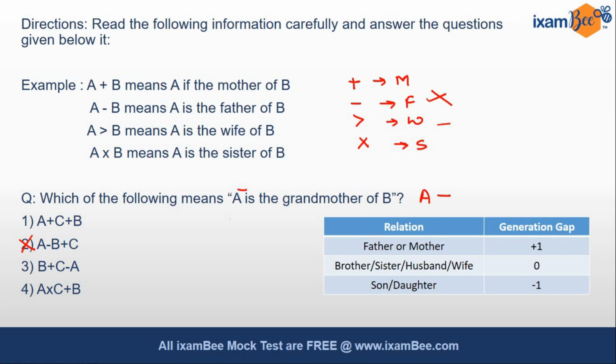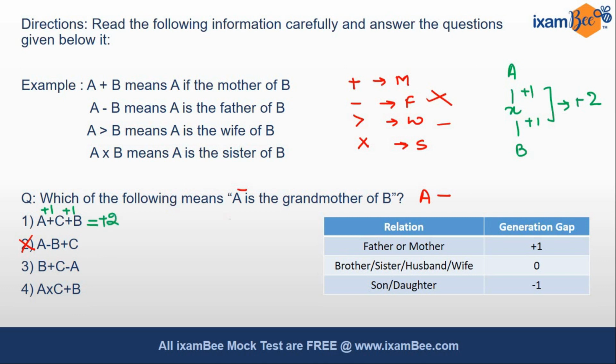Now the second method is checking the generation gap between them. So for A to be grandmother of B, a generation gap of 2 has to be there. That would result in +2. So quickly see where the generation gap is 2. A plus C, that means A is the mother. So here the generation gap would be 1. C plus B, that means C is the mother. Here also the generation gap will be 1, which equals +2 in total.